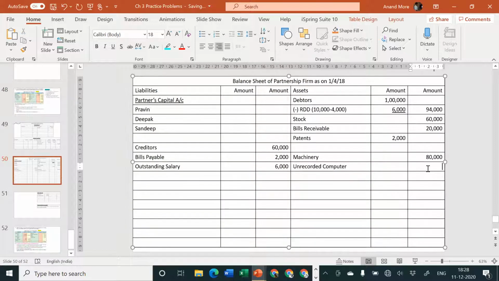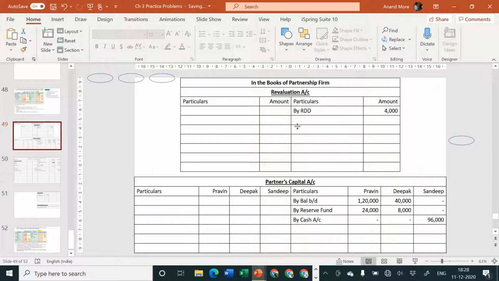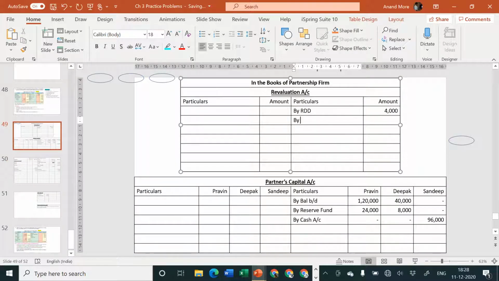But it does not mean that our cash balance is going down by rupees 4,800, or it does not mean that there is a liability to whom we are yet to pay 4,800. Without paying anything, without creating a liability of any amount, still we are having an asset. That means it's a benefit for us. Benefit should be considered in revaluation account credit side by unrecorded computer.